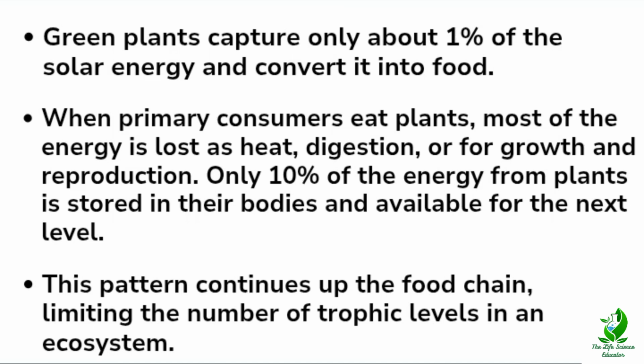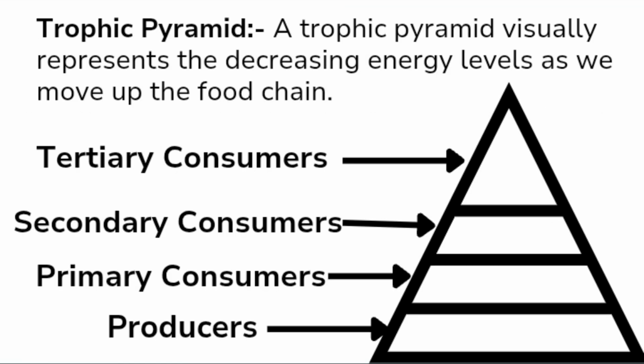Now let us discuss the pyramids. Here you can see the trophic pyramid. A trophic pyramid visually represents the decreasing energy levels as we move up the food chain. Here you can see the producers at the first trophic level at the base, and the primary consumers at the second trophic level, secondary consumers at the third trophic level, and tertiary consumers at the fourth trophic level.